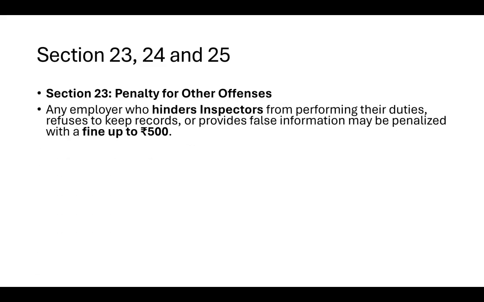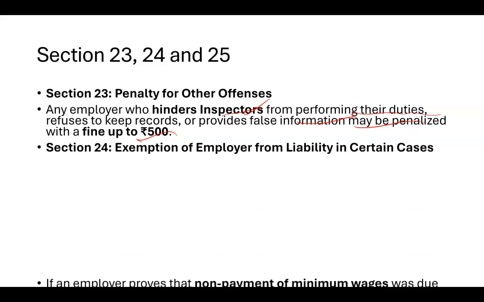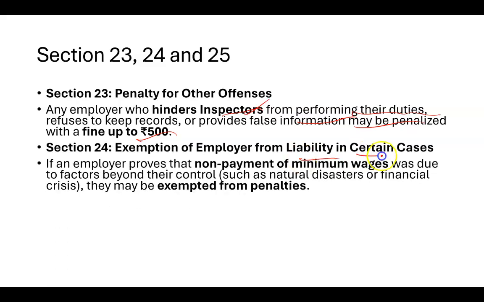Okay. Section 23, 24, 25. Let's talk about that. Section 23 says penalty for other offenses. So there is a possibility that, let's say, you are not listening to the inspector, or the inspector found something and you are not performing your duties. In that case also you might get penalized for misinformation, right? It can be a fine in terms of money, could be 500 rupees. All those things related to penalty for other offenses, like misinformation or false information, fall in section 23.